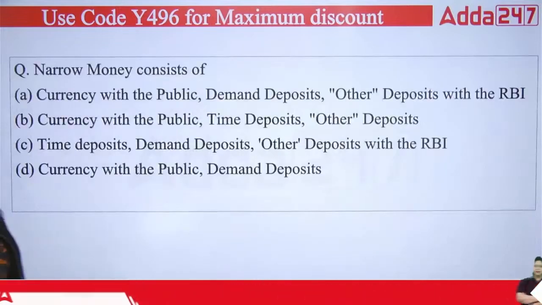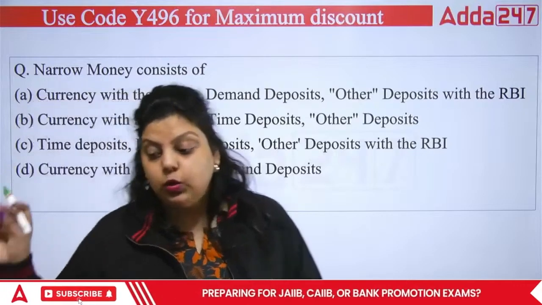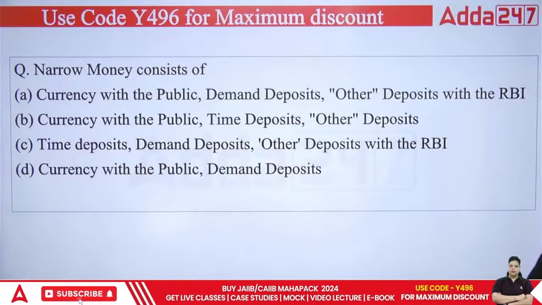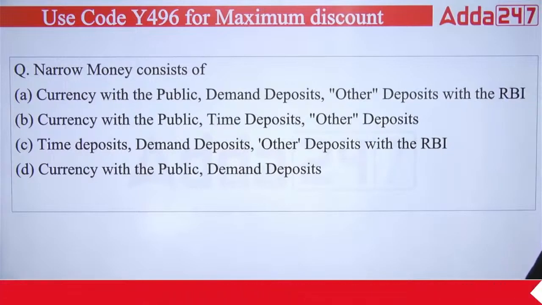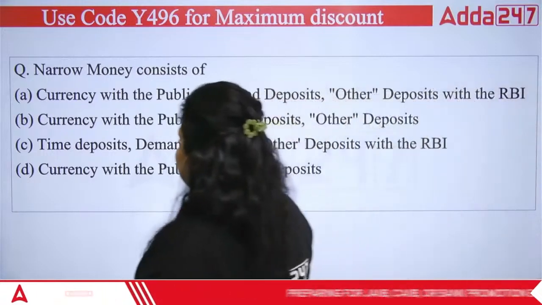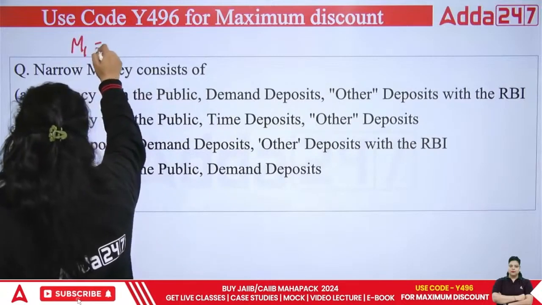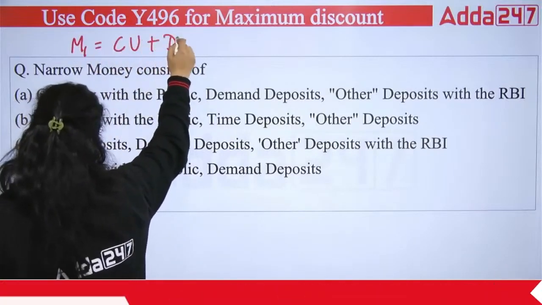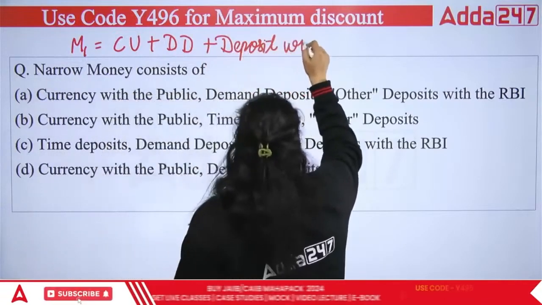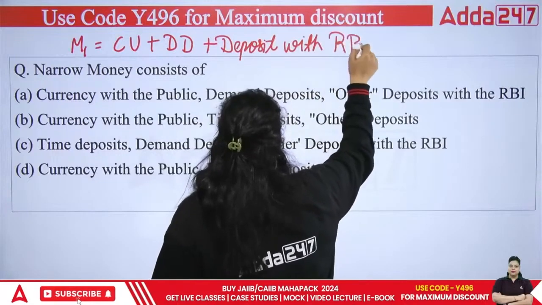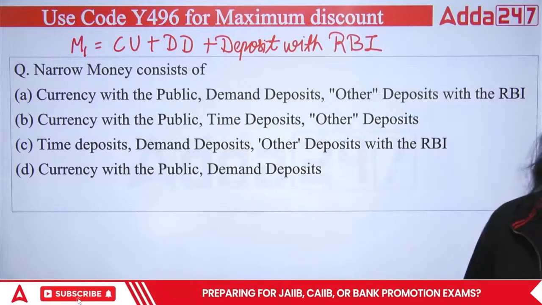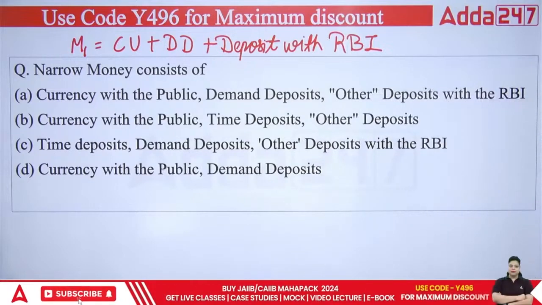Now, narrow money consists of. Now, I have told you what is narrow money. Let me know out of M0, M1, M2, M3, which of the following is narrow money. Okay, apart from this, you have to define the formula of narrow money. So, narrow money is actually your M1. Do remember the formula I am writing here. CU plus DD plus deposit with RBI. This is your M1.